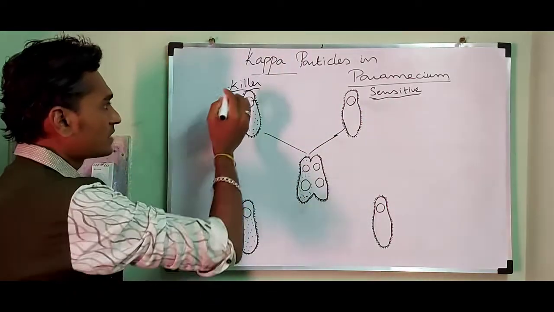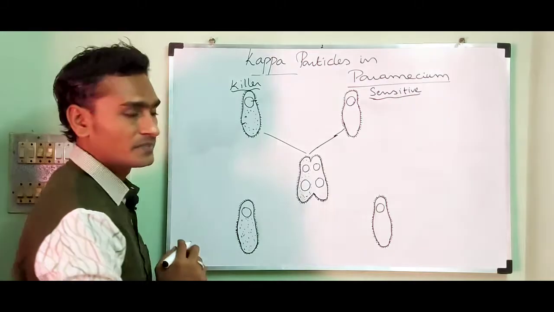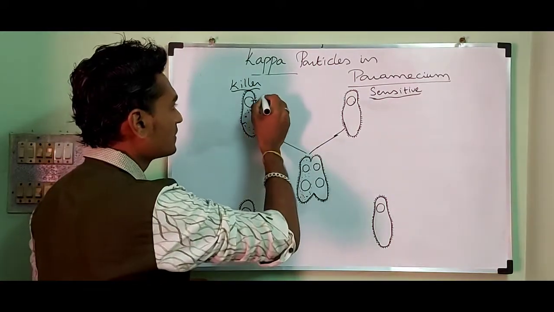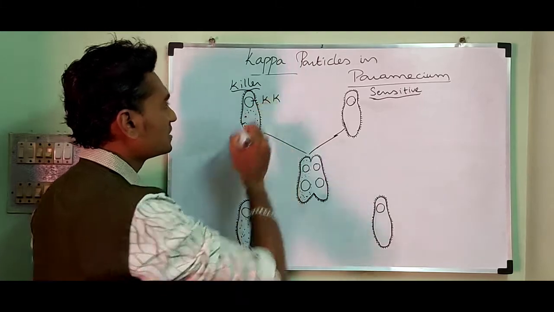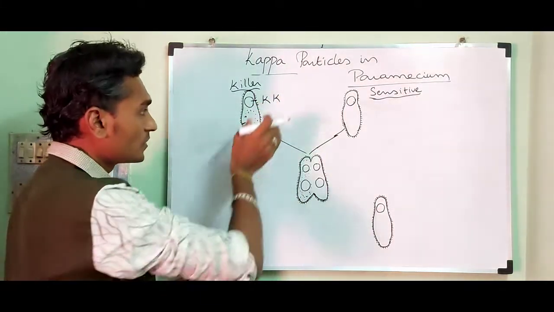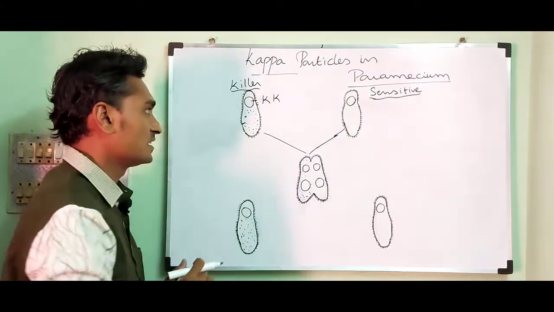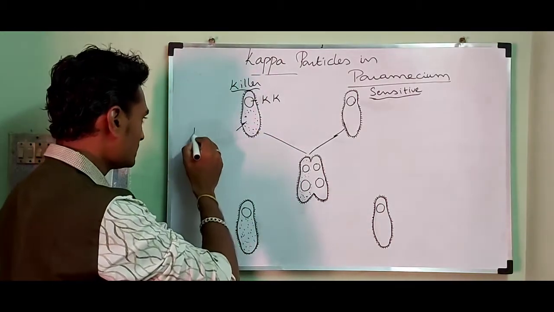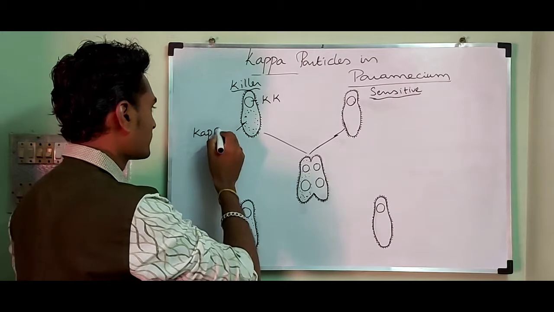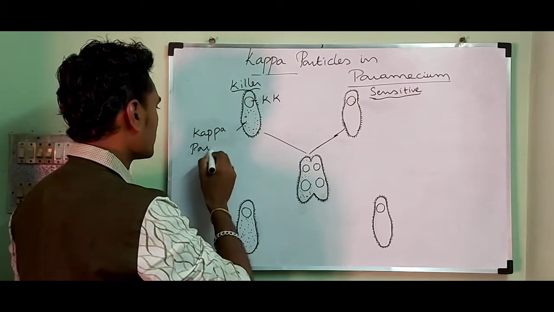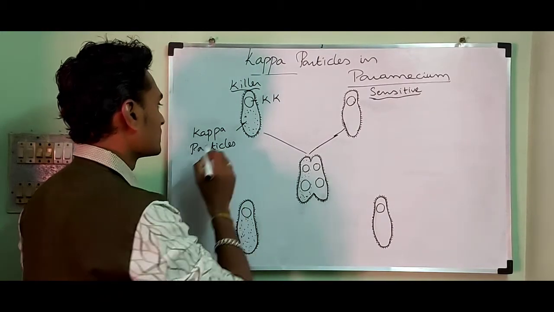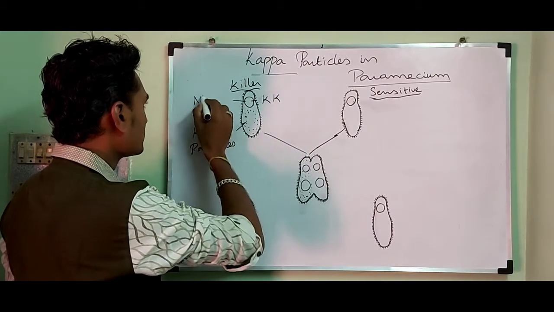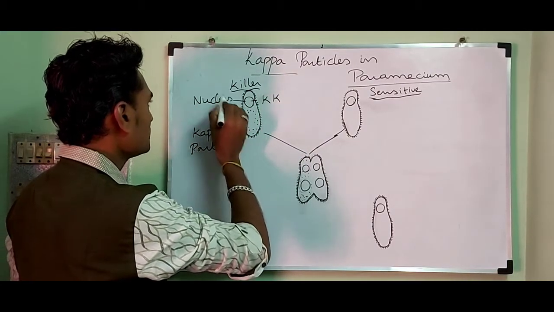So the killer strain contains a nucleus. In that nucleus we can find the dominant gene K. If the dominant gene is present, the paramecium must contain the kappa particles in the cytoplasm, due to the presence of the dominant gene. So in the nucleus it contains the dominant gene K.